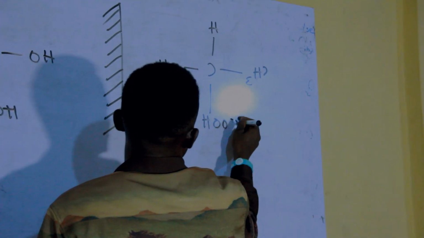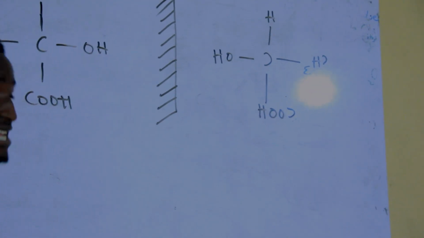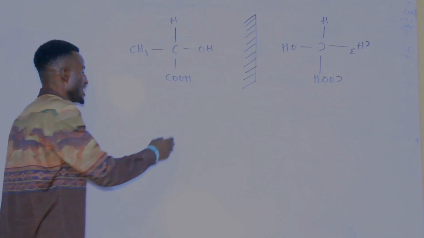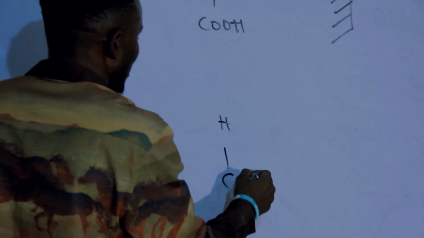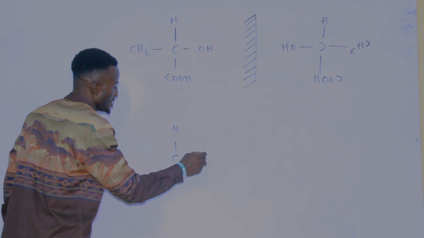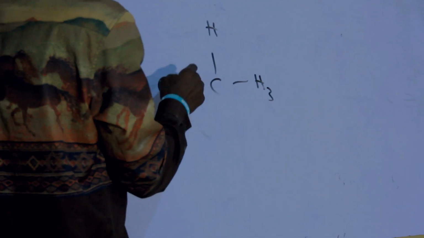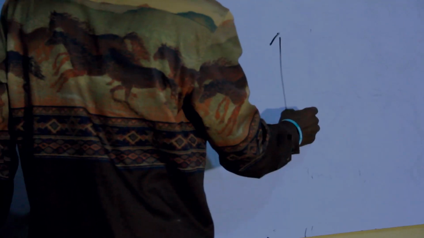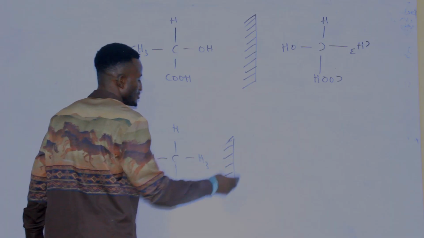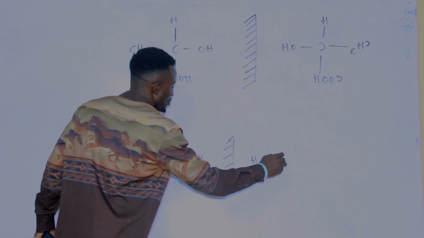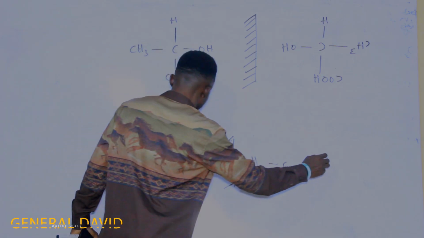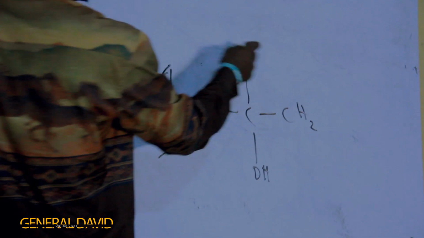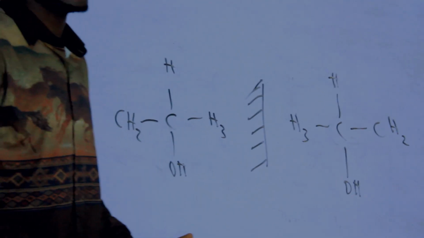Though in some textbooks you see them drawing the C as a normal C. Yes, fine. Let me give you another one. Let's say you have H3 here, you have CH2 here. Don't mind this compound. If this also undergoes optical isomerism, you can have H3 come first before the C, then the CH2 there, then OH here, then we have H here. This is what we mean by optical isomerism.